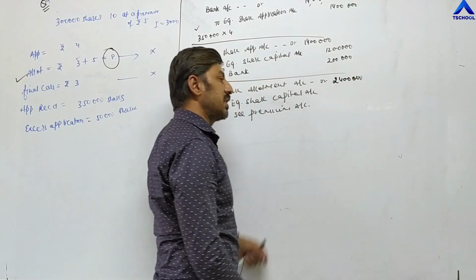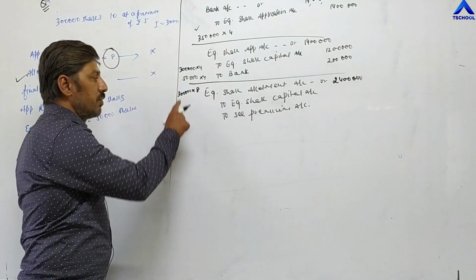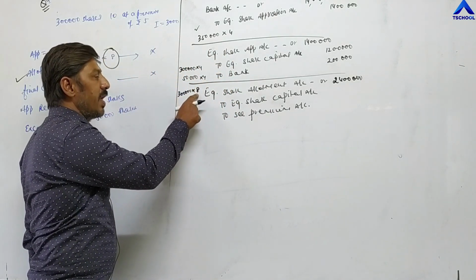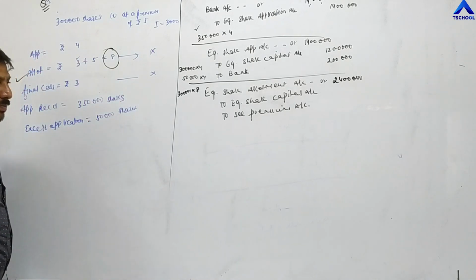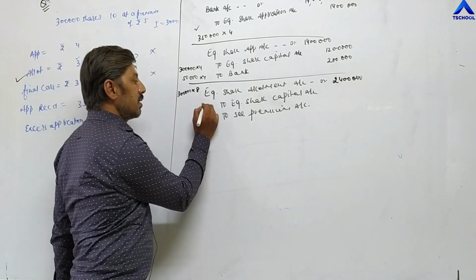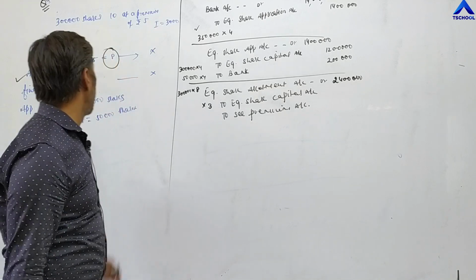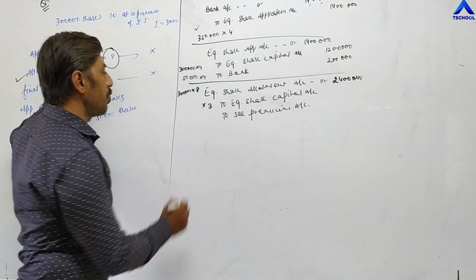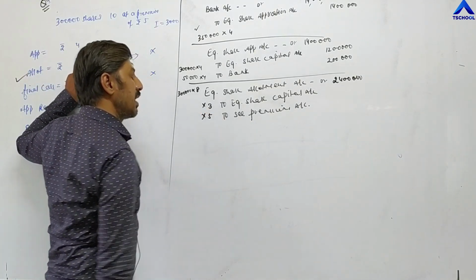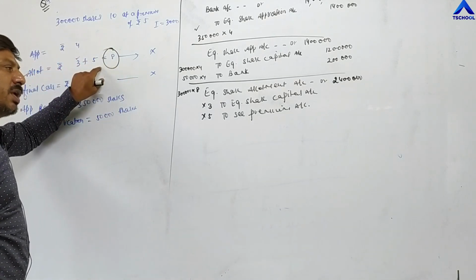Total money company has to receive is 24 lakh rupees. Out of it, only 3 rupees will be transferred in their capital account, and remaining 5 rupees is the security premium, so it will be transferred in security premium account.